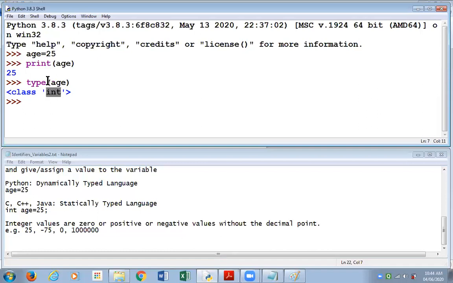So it tells me the type. The purpose of this function, please understand, this type is also a function. And how do I know it's a function? Again, there is a pair of round brackets after it. That's how I understand this function. So when I say type and the name of the variable, Python tells me that variable is of what type, or what type of value is stored in that variable. So I get the output integer.